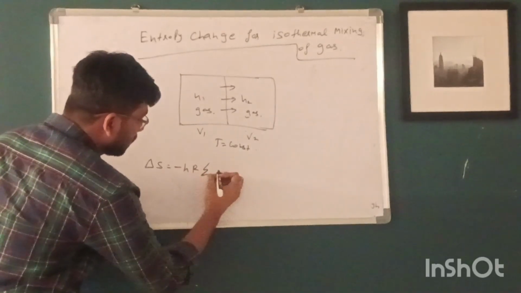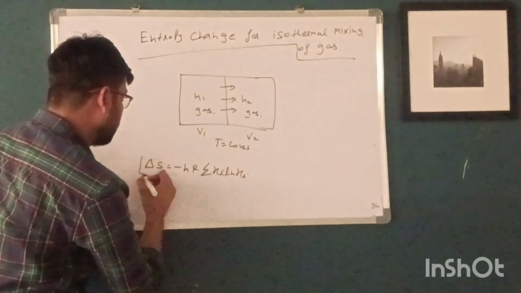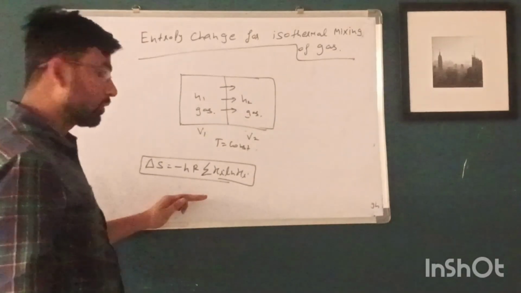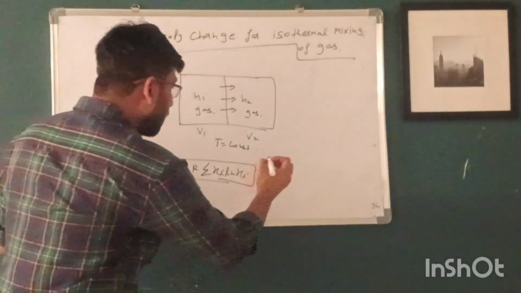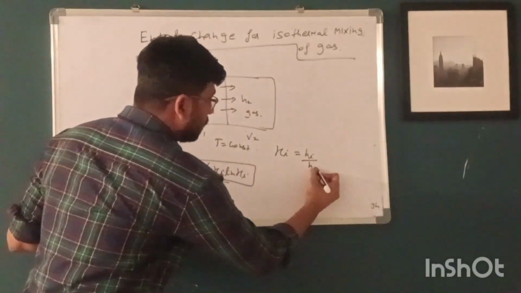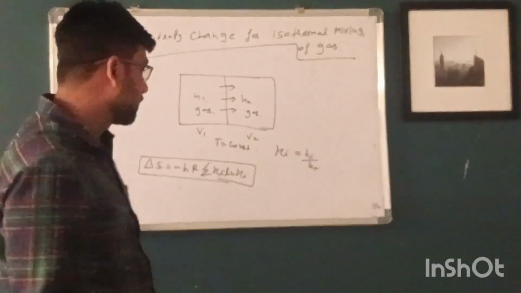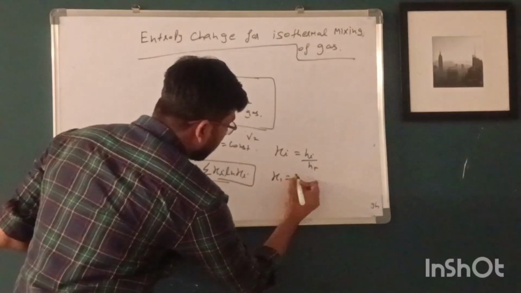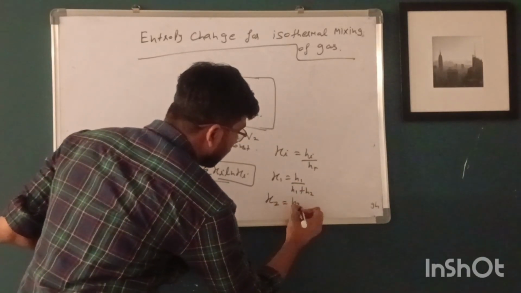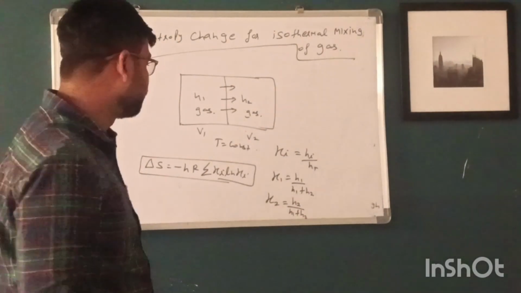So entropy change comes out to be minus n_t R sigma x_i ln x_i. This is the formula used to calculate the entropy change for isothermal mixing of gases. And what is x_i? x_i is the ratio of the number of moles of an individual gas to the total number of moles. x1 is n1 by n1 plus n2, and x2 is n2 upon n1 plus n2, which is simply known as the mole fraction.